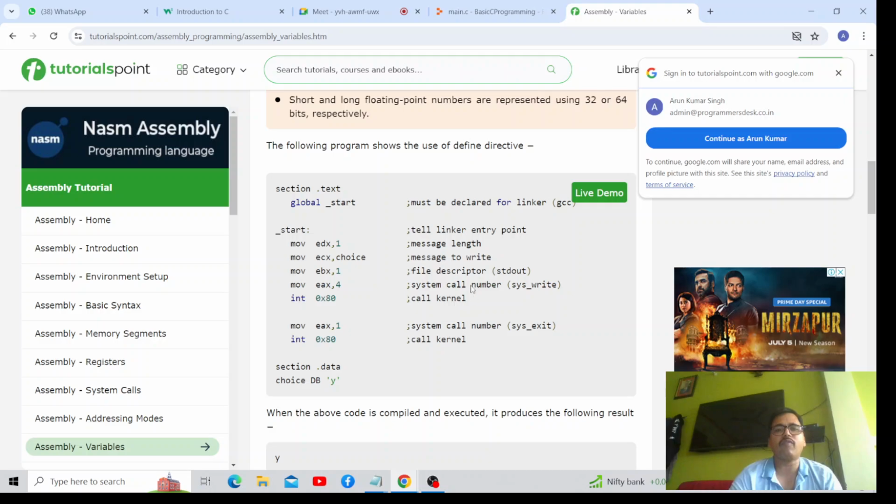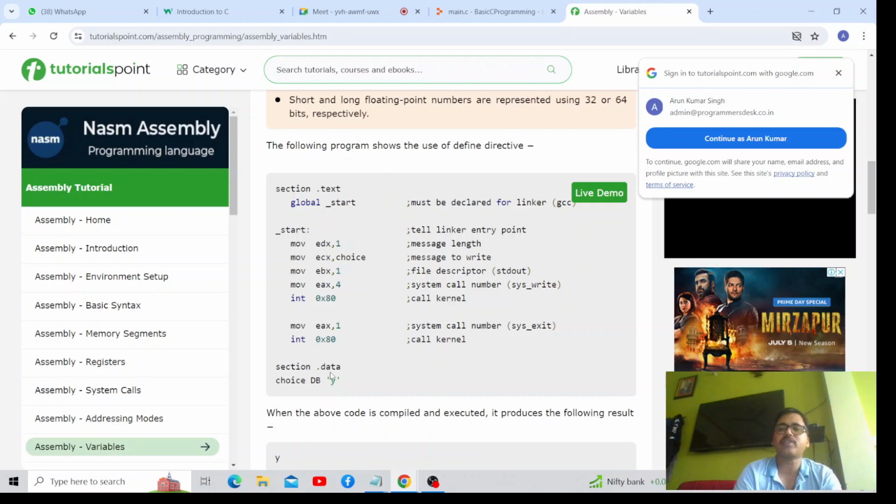some commands like mov for moving, this is an integer int, these are the commands. Actually earlier when everything was in machine language, later when assembly language was introduced, some opcodes we started writing in English language as commands like sum, add.